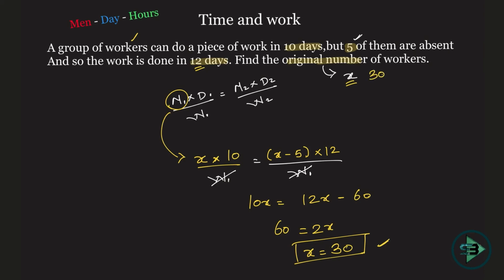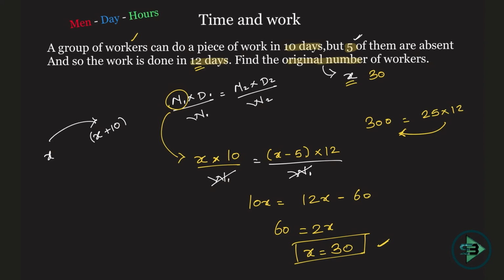Okay. If you want to just cross check this, do 30 into 10. It will be 300, and 25 into 12 will again be equal to 300. Correct. And that's how it will always happen. Okay. So in case an absent worker kind of a problem is given in men day hours, just start with the original number of workers as X. Okay, then if the workers are absent, then it becomes X minus that. Or they can also put it in this way, not absent but added. Okay, initially I had X number of workers, now I add 10 more workers, so it becomes X plus 10. Okay, that's the only thing you'll identify as a difference here.